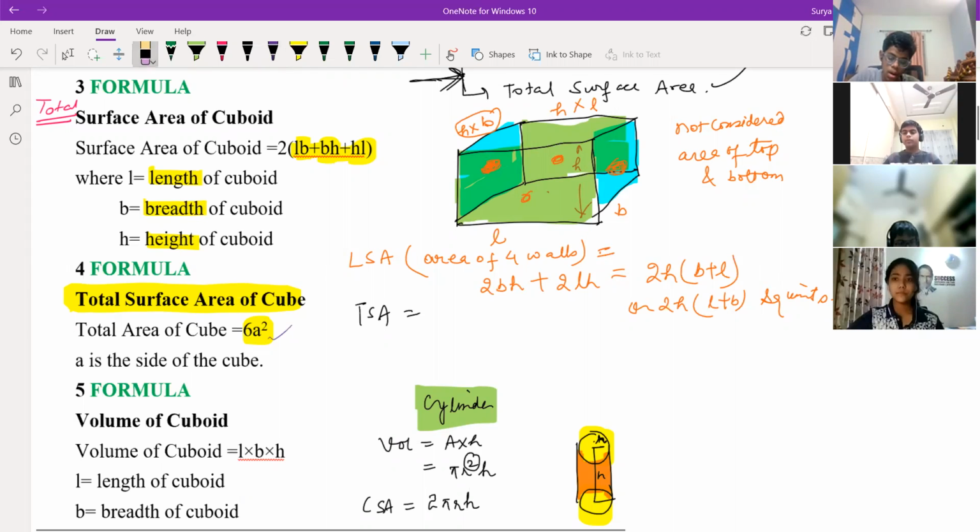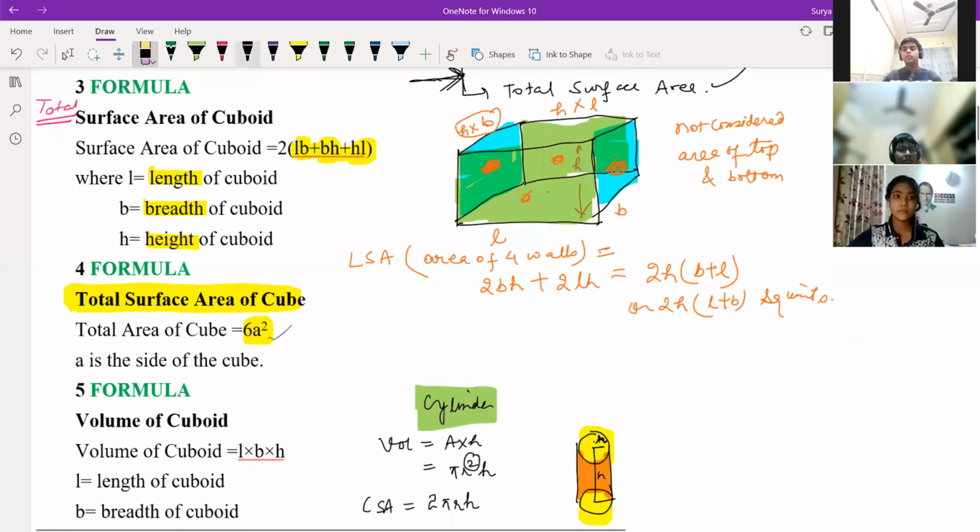So see here. Cube means all sides will be same, right, Vivek? Yeah, sir. So if you see the square area, how many faces will be there in this cube? Left, right, front, back, top, bottom, right? Suppose one side is A into A. One side area is how much?